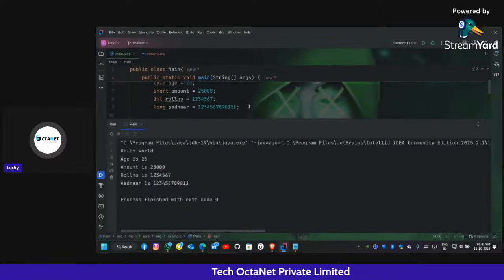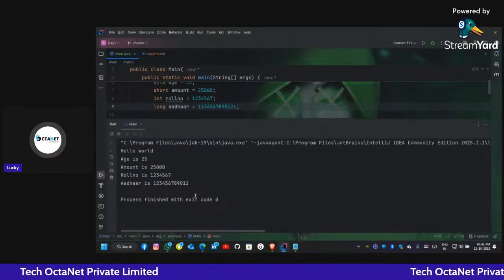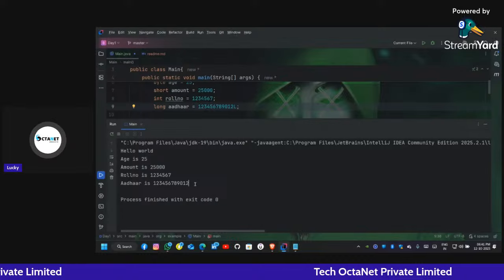We typed the L here. When we initialize the value to a long variable, we use the L, but in the output, the L is not shown. Okay, that is the beauty.